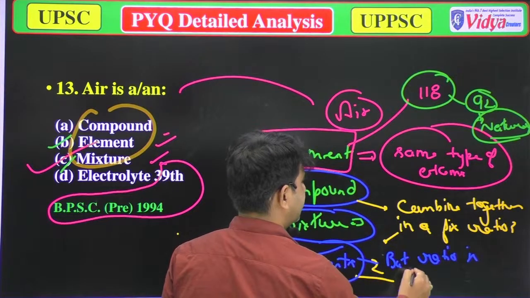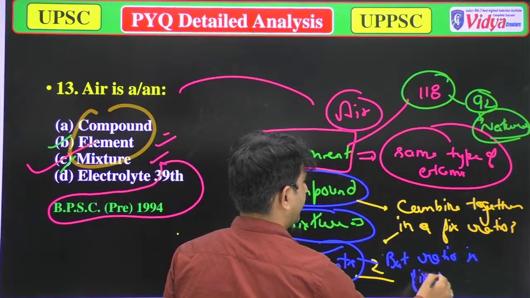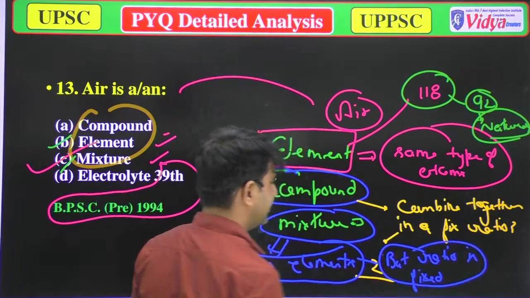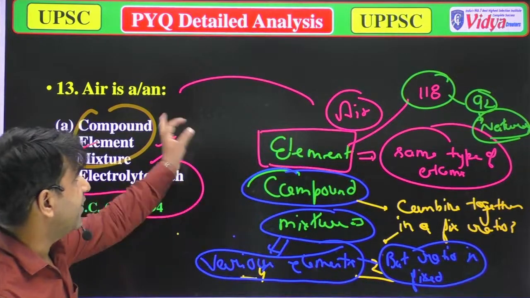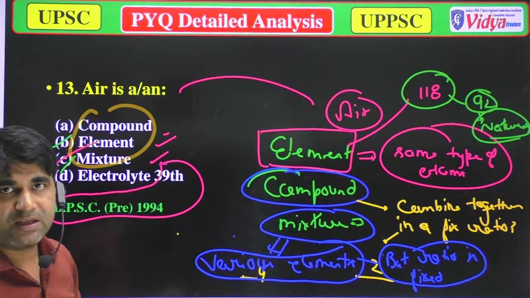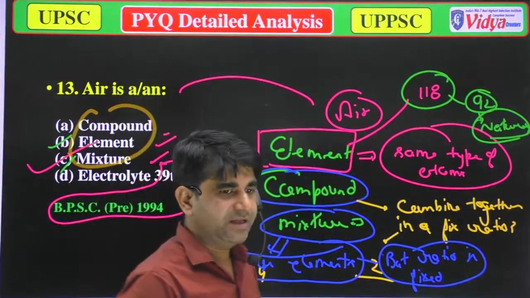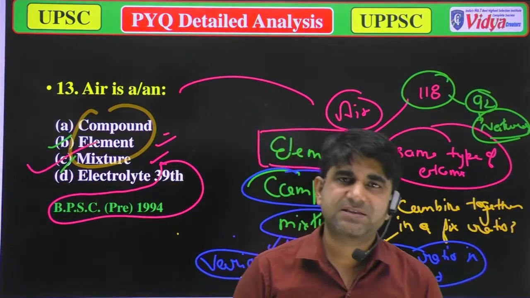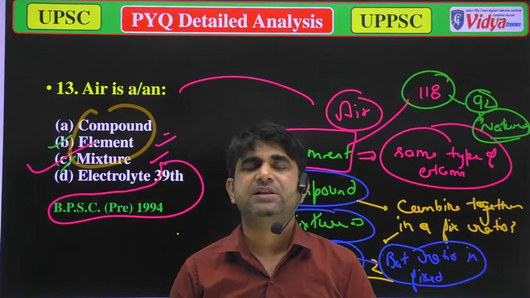So these are known as mixtures. In air, the ratio of gases is not fixed, so we can say that air is a mixture.